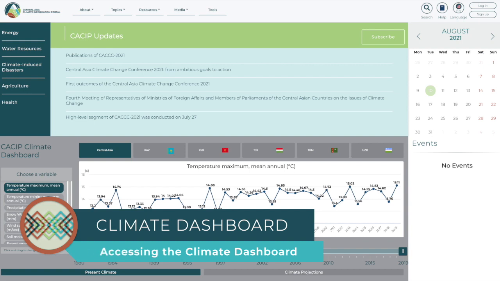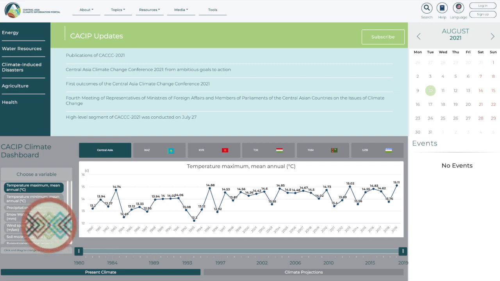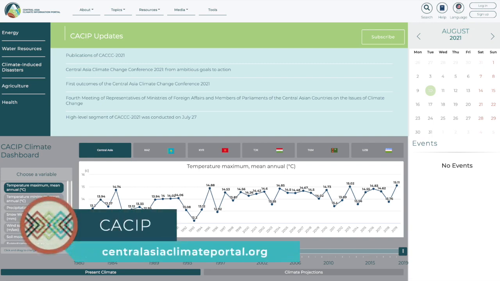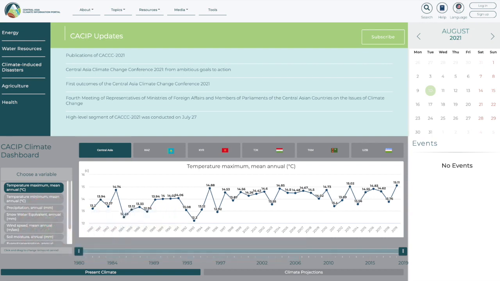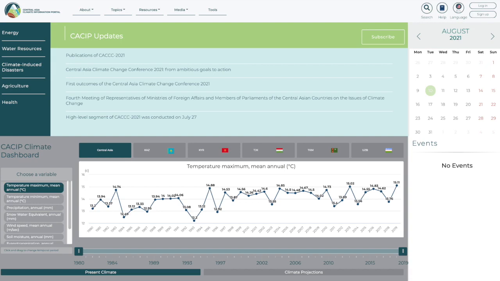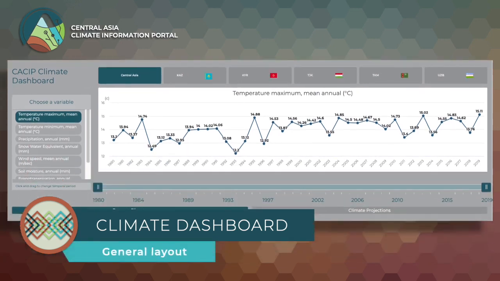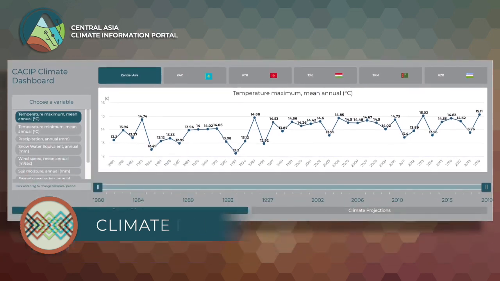Well, accessing the Climate Dashboard on CACIP is easy. Just visit CACIP at centralasiaclimateportal.org. The Climate Dashboard is featured on the homepage of CACIP. Scroll down the homepage and you will find the Climate Dashboard in the gray box. Easy, right? Let's explore the Climate Dashboard so you can see how it's laid out and how to navigate it.